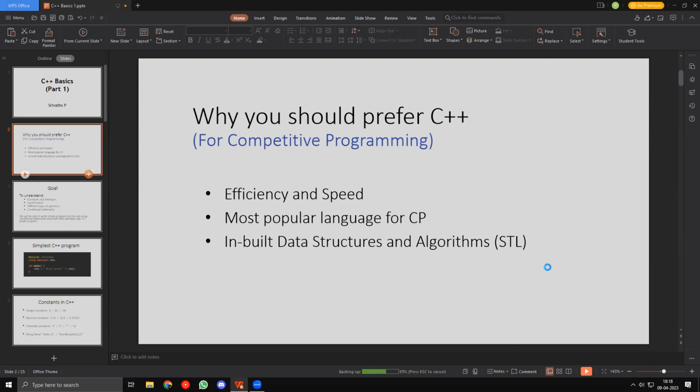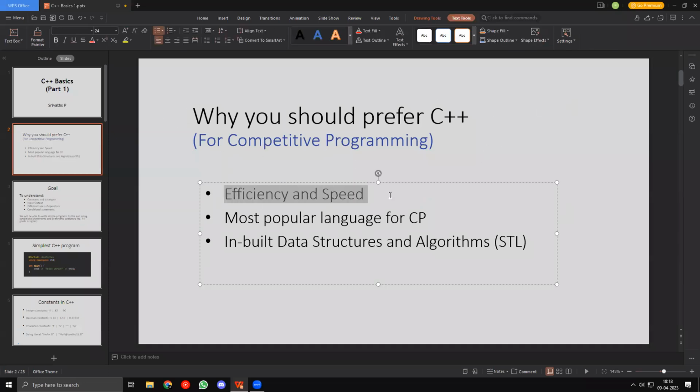Somansh asked why to use C++ over Python for CP contests, so this is one of the answers. The first reason why you should prefer C++ is efficiency and speed. C++ is up to 10 times faster than Python. If some program takes 0.2 seconds, one fifth of a second, in C++, it's going to take 2 seconds in Python, which is a huge disadvantage in CP, right?